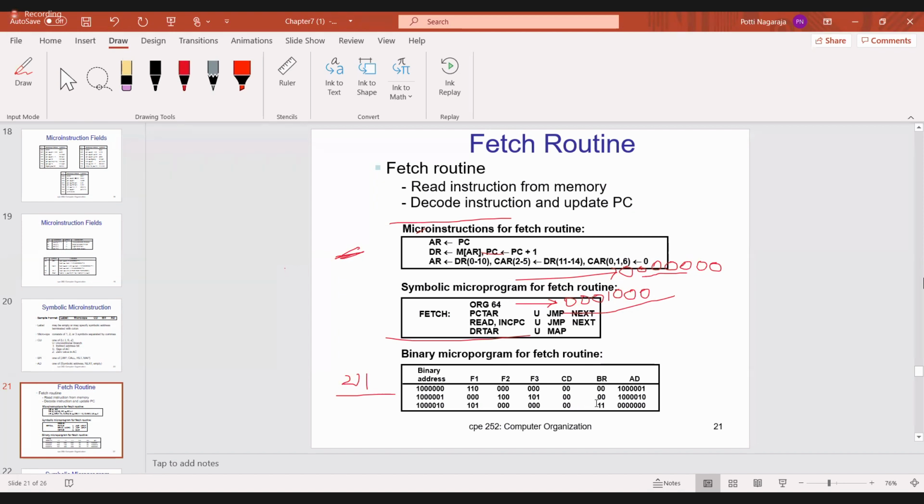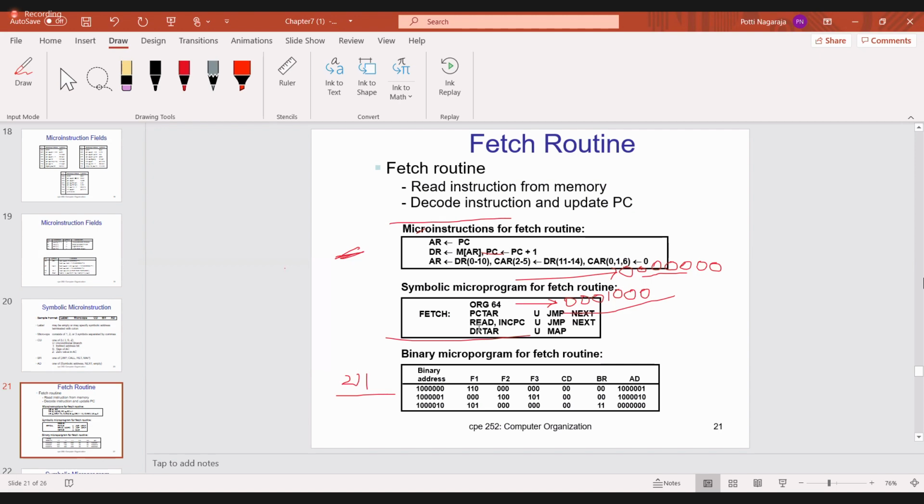Okay, then BR is 0. When BR is 0, it means if the condition is 1 then you have to go for the branch. So look at what address is here. Here it is 64, so the address is 64 + 1 = 65, which is 1 and 5 zeros 1. Next is nothing but 1 5 zeros 1. Now it will go to 1 5 zeros 1. Is it okay? If you understand the subject, then you will understand this.